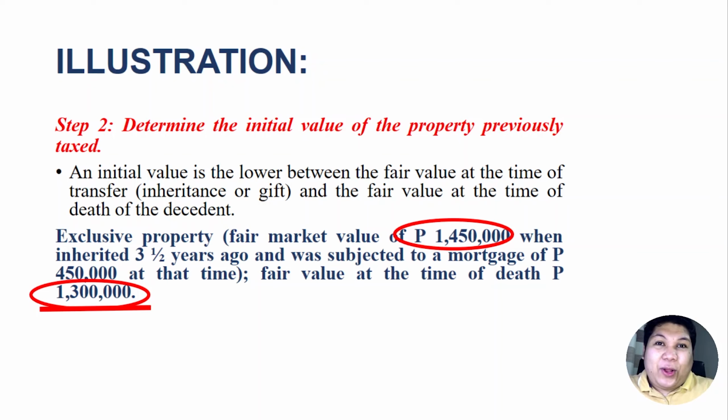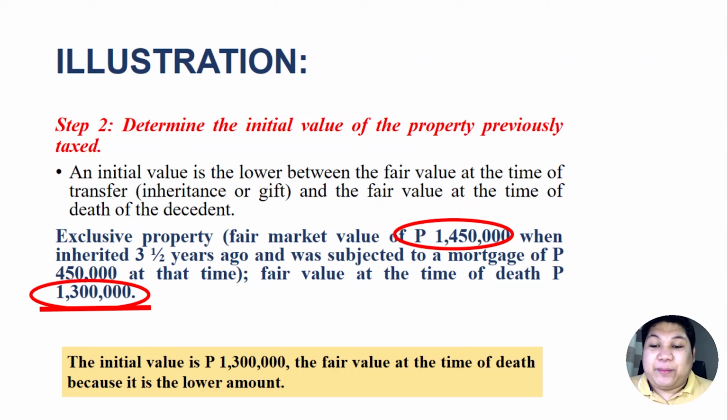Therefore, it will always be whichever is lower. When we are talking of fair values for the gross estate, it should always be whichever is higher, because that is subject to tax. But when we are talking of deductions, it will always be whichever is lower. Okay, so that is 1.3, our initial value, which is the lower fair value. That was the second step.